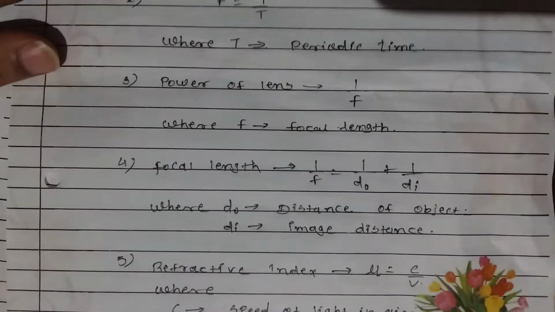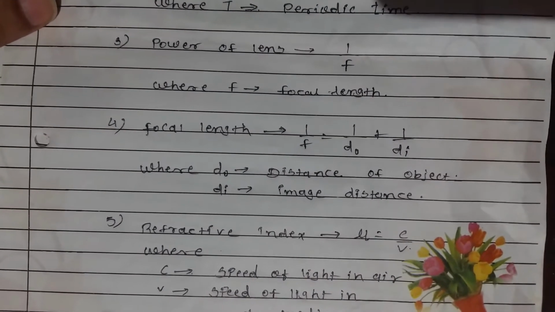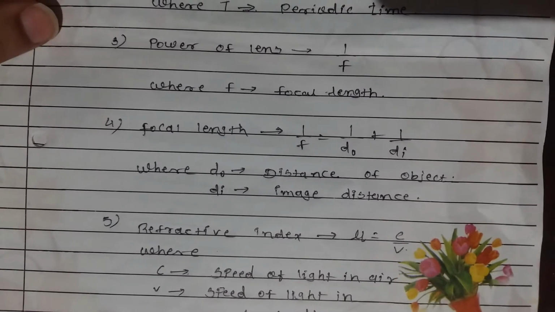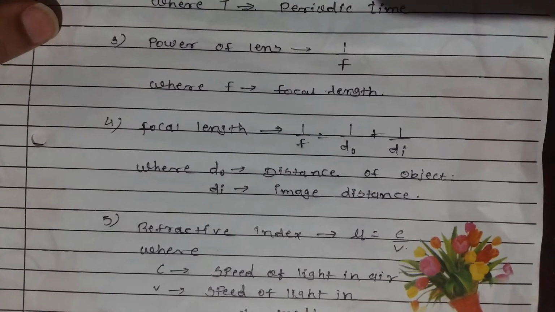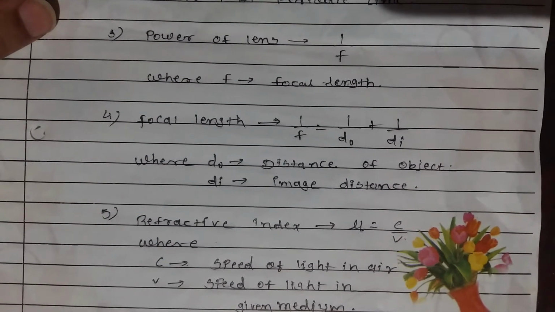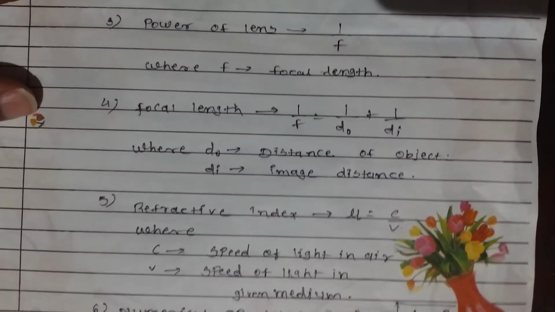And formula number 5 is the refractive index, given by mu is equal to c by v, where c is the speed of light in air and v is the speed of light in a given medium.